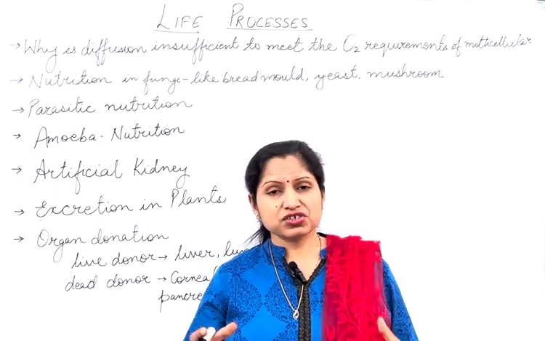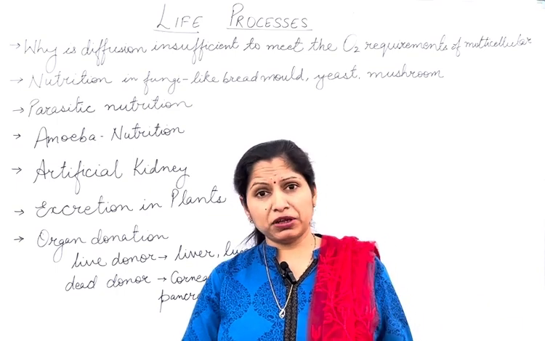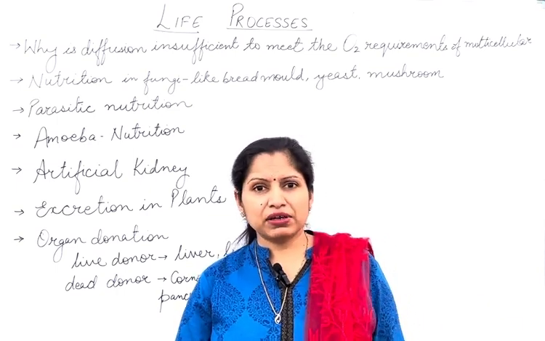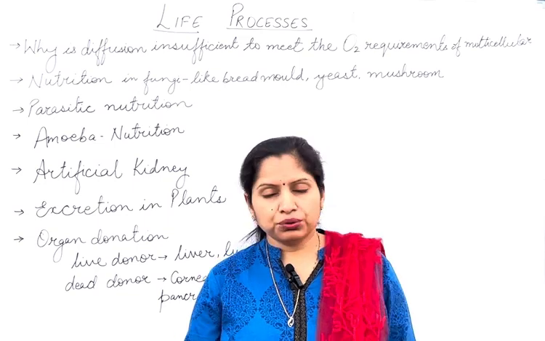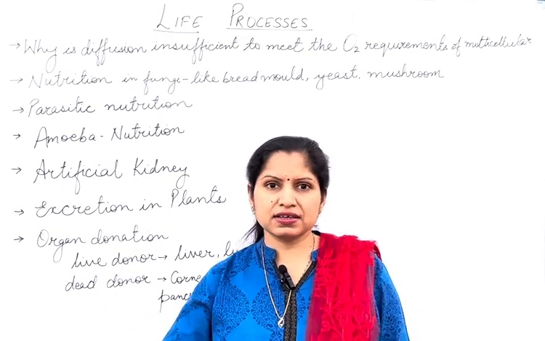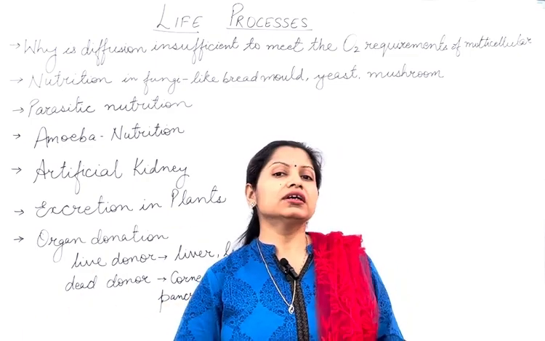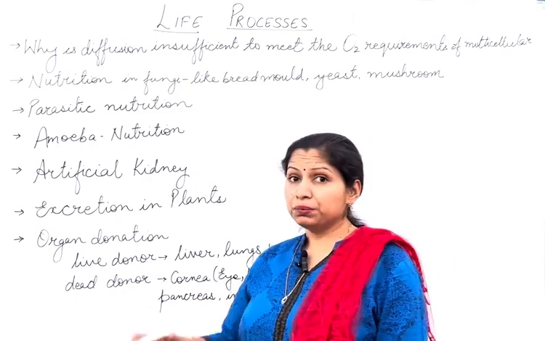So in case the person is brain dead, if the person is moved off the ventilator, the person will not be able to survive. So in case the family wants the organs to be donated, or if the person has willfully given the consent that after my death I want to give my organs for donation,